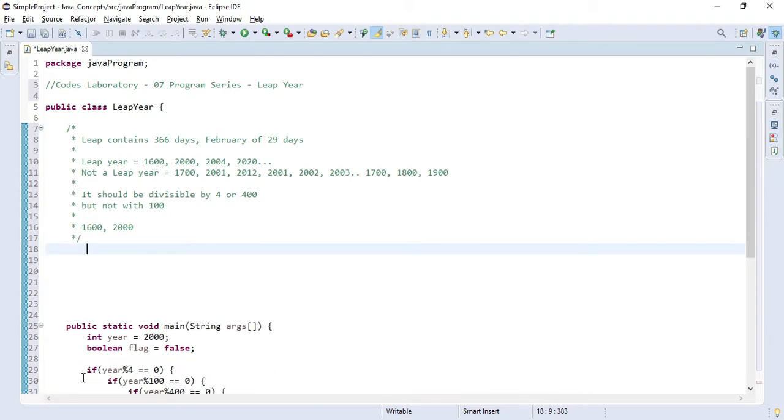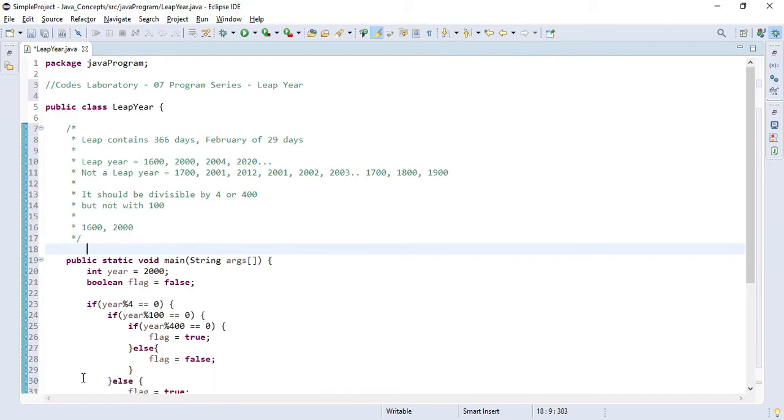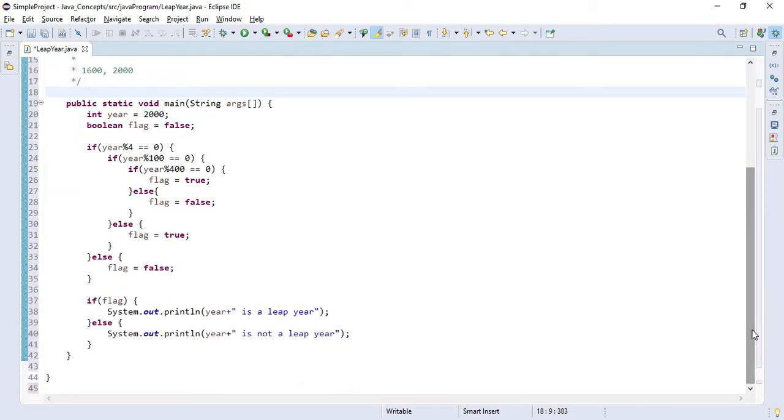As you can see, I have already written the logic to identify whether a year is a leap year or not. Let's take a look. First I have created the main method, and after that I have created one variable called year and initialized it with 2000, and the type of this variable is integer as it contains a number. After that I have created another variable named flag, initially initialized with false, and its data type is boolean.